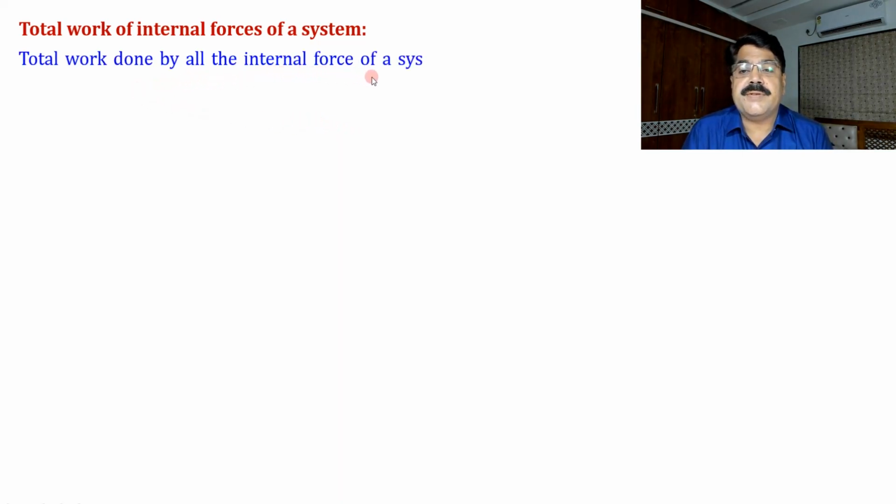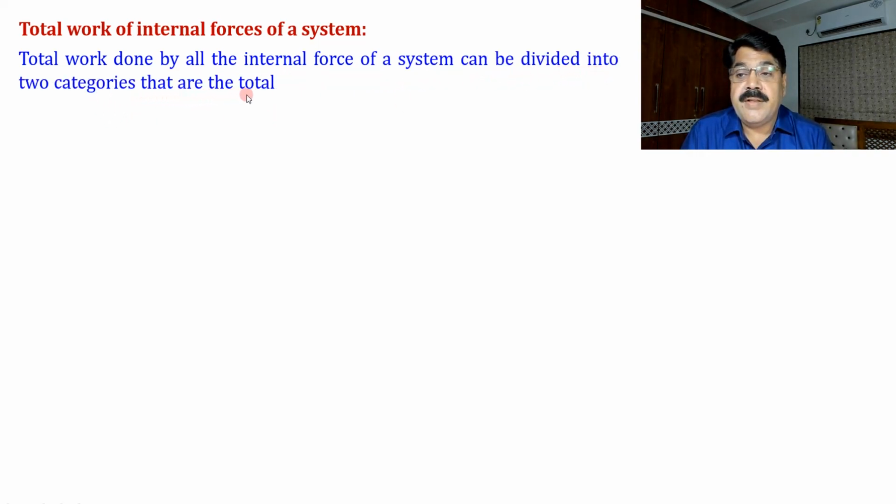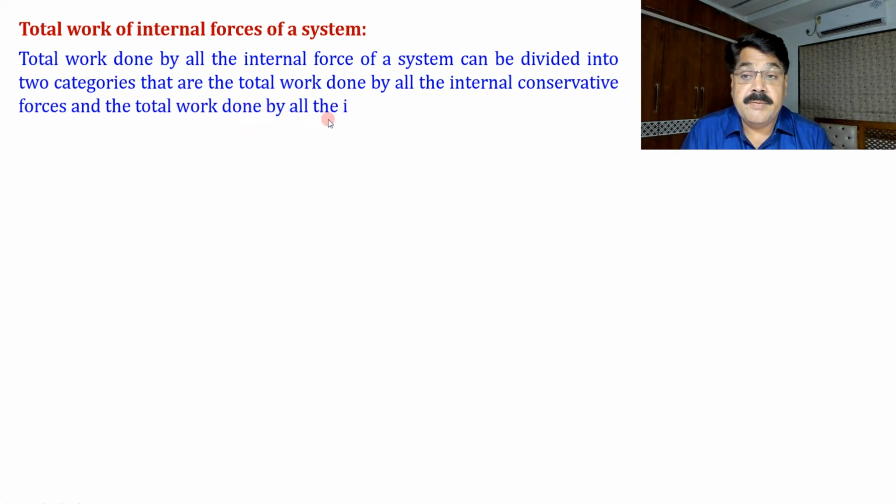Now we pay attention to the total work of internal forces on a system. We have identified so far what conservative forces will do and what non-conservative forces will do. Now we see some more discussion about the total work of all the internal forces of a system. Total work done by all the internal forces of a system can be divided into two categories: the total work done by all the internal conservative forces and the total work done by all the internal non-conservative forces.